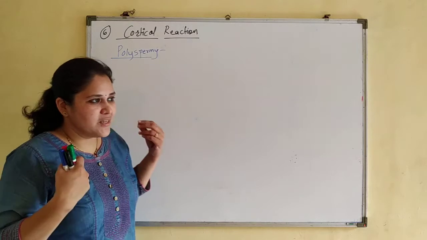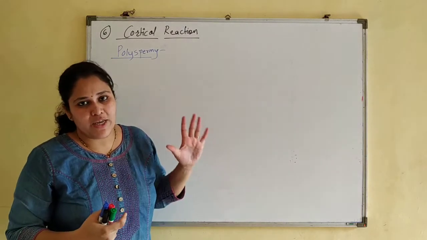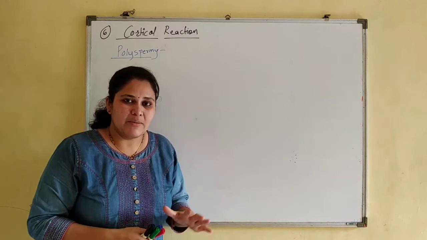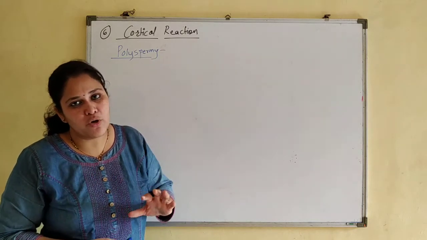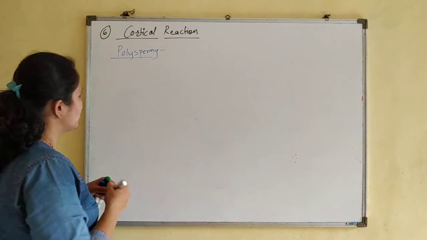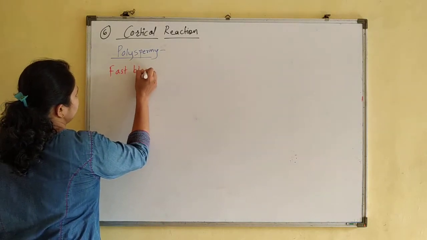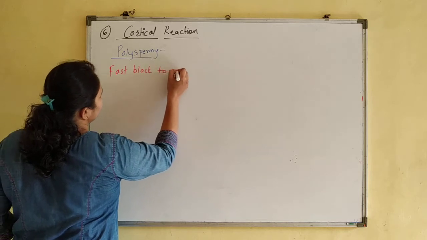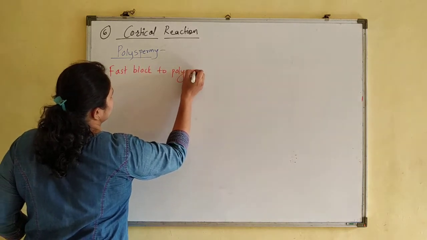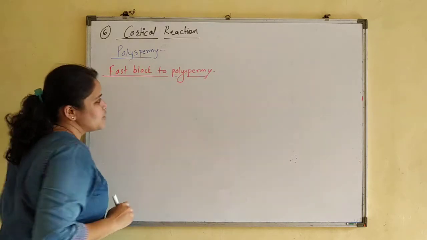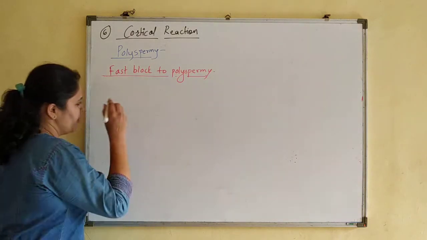Some reactions take place very quickly, known as fast block to polyspermy, and another mechanism is known as slow block to polyspermy. First we will see what is meant by fast block to polyspermy.